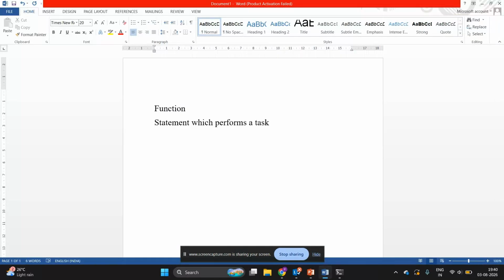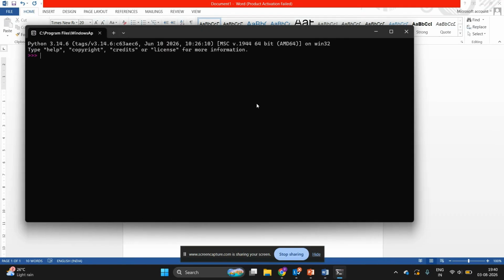Now, why is there a need for a function? If we can write all the code in a Python file or a shell, why is there a need for a function, or what are the advantages of using a function? Suppose in the Python shell I am working on my project, and if I want to perform addition of two numbers, I will be reading numbers from the user, performing the task, and then displaying the result.